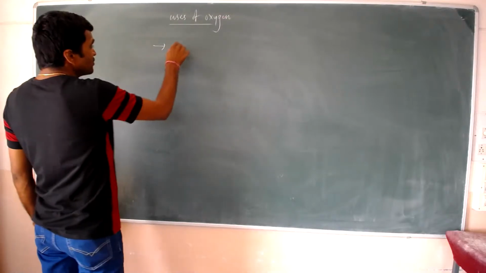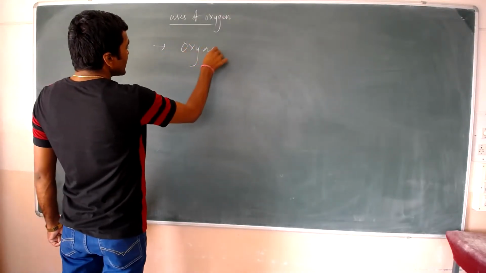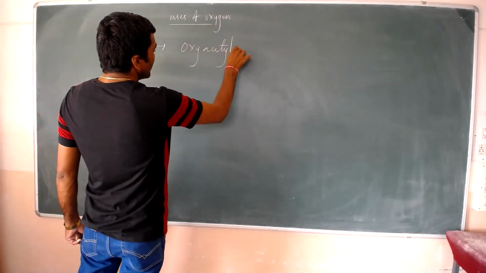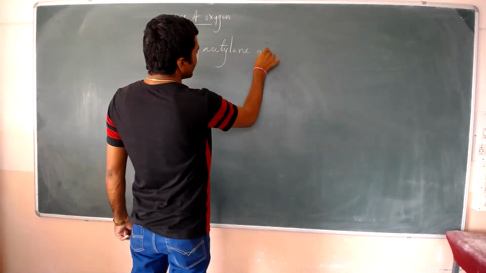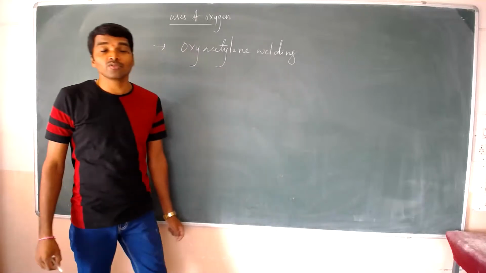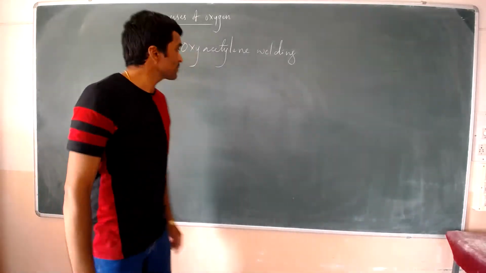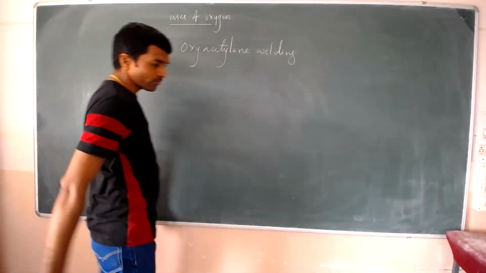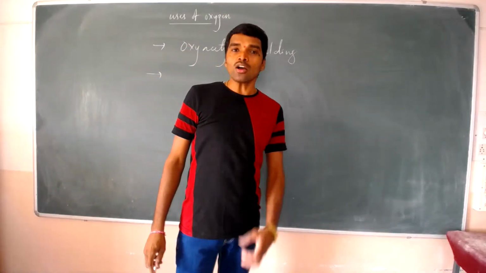Majorly, oxygen is used in oxyacetylene welding.